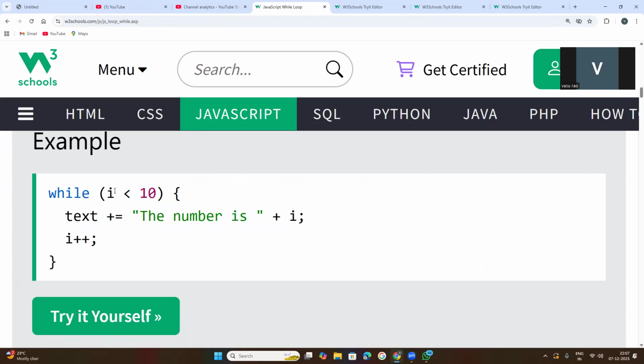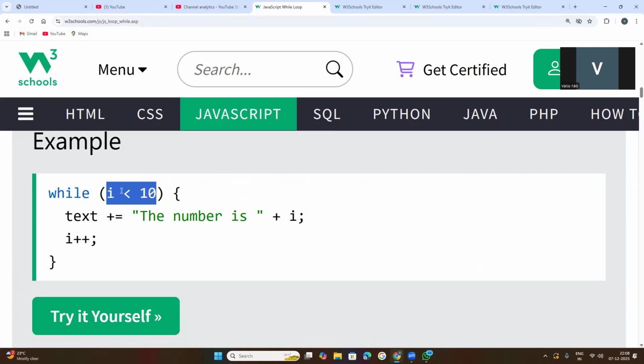If i is equal to 0, then 0 will be displayed. Then when i is equal to 1, 1 is less than 10, so after 0, 1 will be displayed. And when i is equal to 2, because the incrementation is here, every time the loop iterates through these numbers, when the line of code is executed, that moment i will be incremented, and again the condition will be checked.